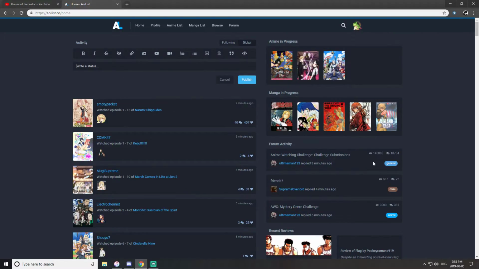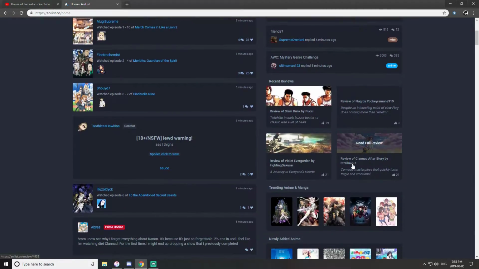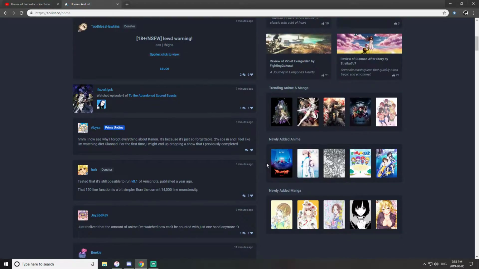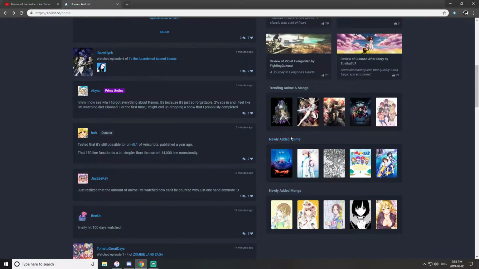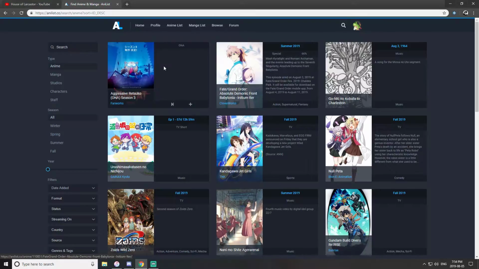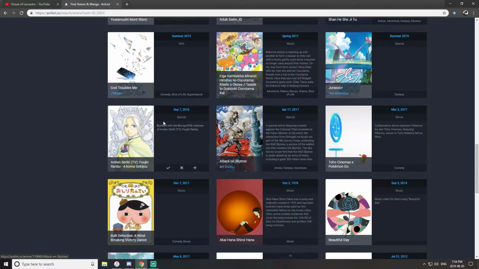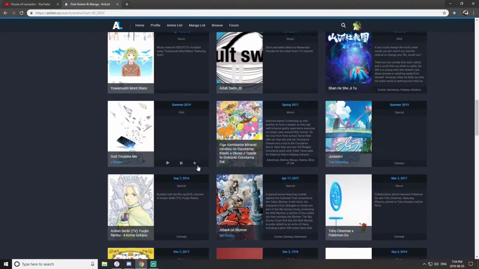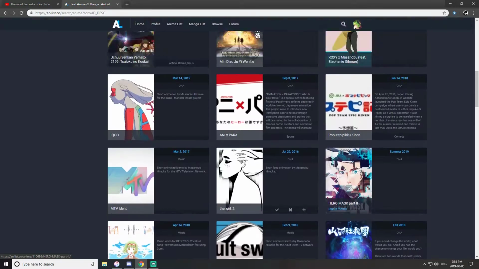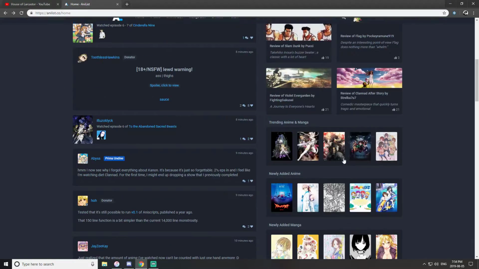And then on the right side here, you're going to have all of your stuff that you're more involved with. You'll even have a reviews section down here, what's trending, newly added. Whoops, I was going to get in there. So newly added anime and manga. If you click one of the links, it's going to take you to a much fuller looking page that you can browse through, see what's airing and what's popular. See some shows from 2009. It's probably someone that just flooded it, but it's okay. So that's basically how the main page works.